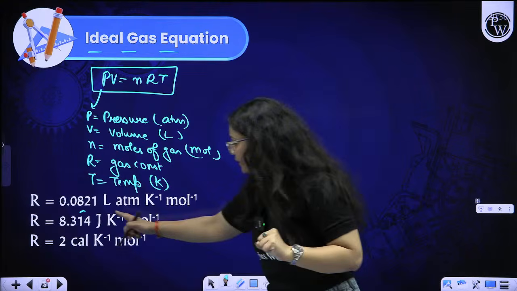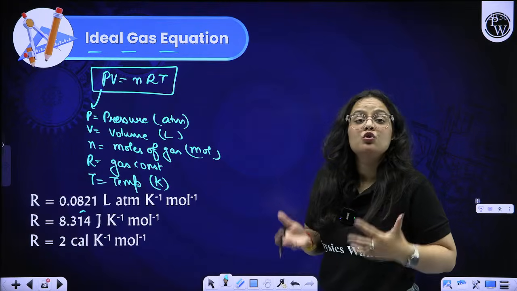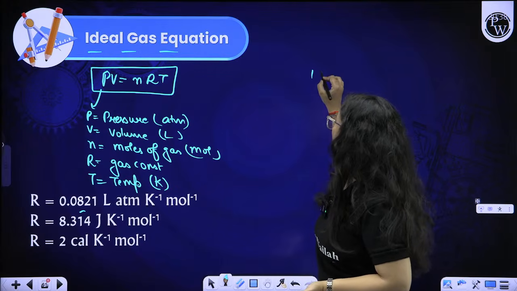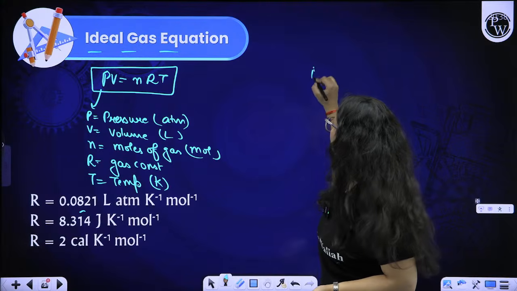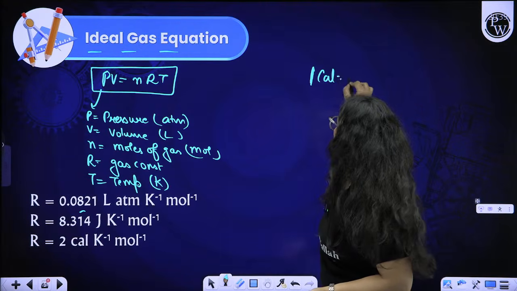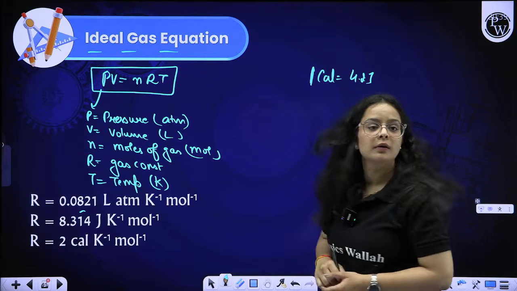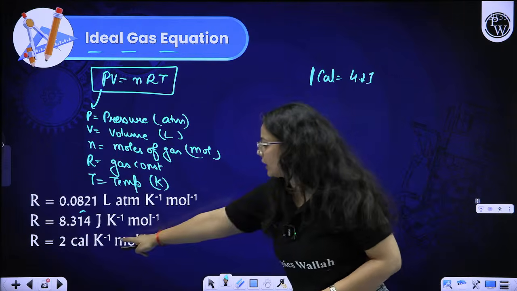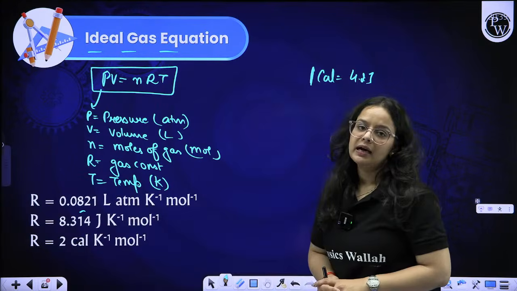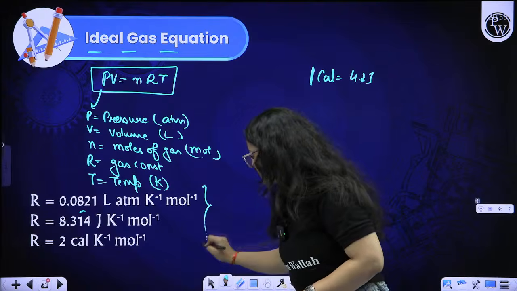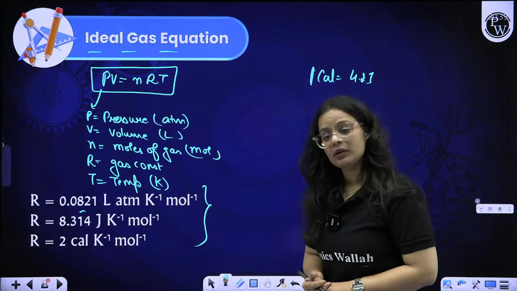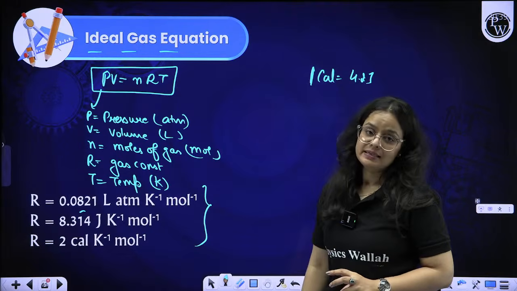And if you want to convert joule to calories, 1 calorie is equal to 4.2 joule, so this is how you can convert joule to calorie. Accordingly, you will get the R value. So these are the 3 R values, and depending on the type of question and the units, we can easily frame it up.